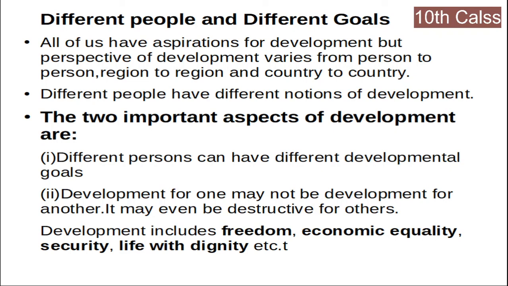Respect and dignity. Today people are looking for dignity or respect. So this is also included in development. Therefore, development includes freedom, economic equality, security, life with dignity, etc., my dear children. So these are the two important aspects of development, and the other important non-material things included in development are freedom, economic equality, security, and life with dignity. Okay, children?